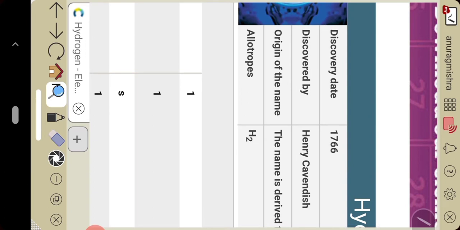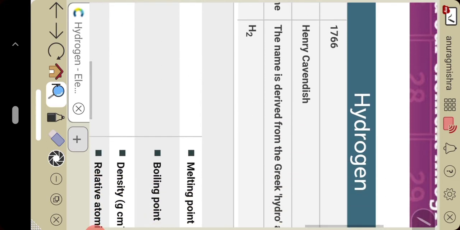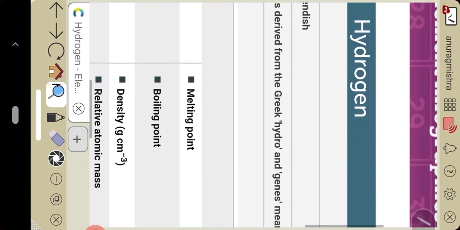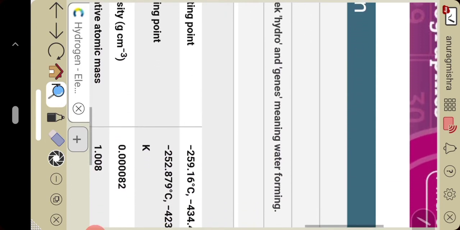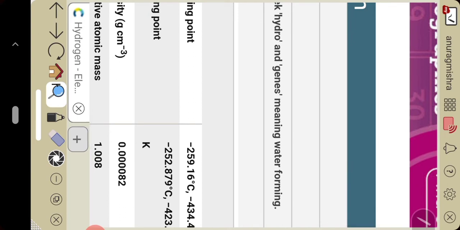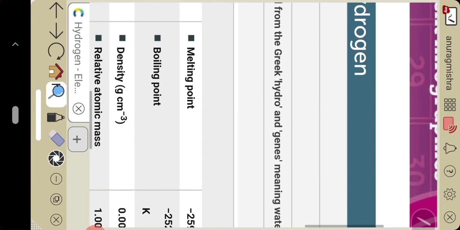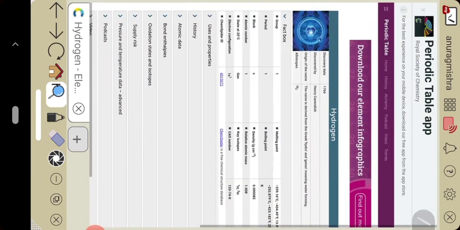It was discovered in the year 1766. Origin of the name: the name is derived from the Greek words hydro and genes, which mean water forming. Hydrogen is water forming.